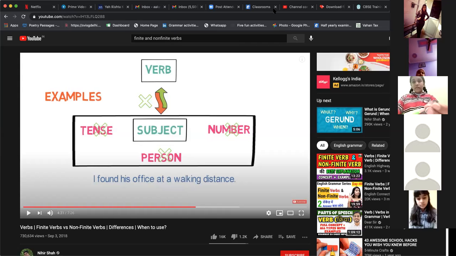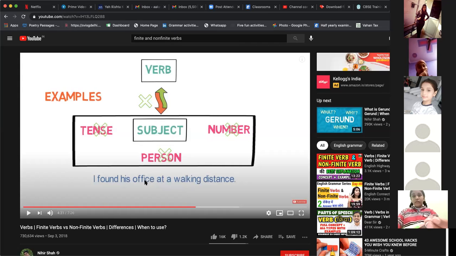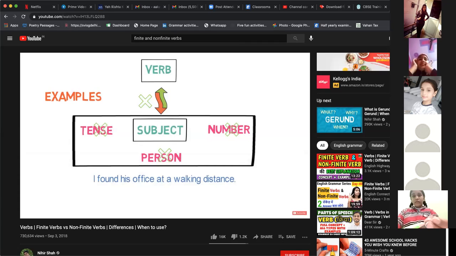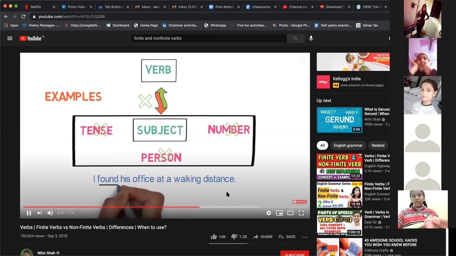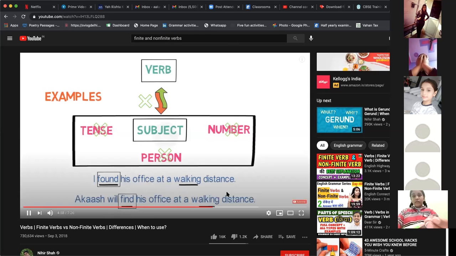Fine. Why walking? Because walking will not change. I find, I found, I will find. So walking is remaining the same. The subject is in singular form and the sentence is in past form. There are two verbs here, found and walking, in future form. Here also there are two verbs, find and find. But the other verb, walking, didn't change.